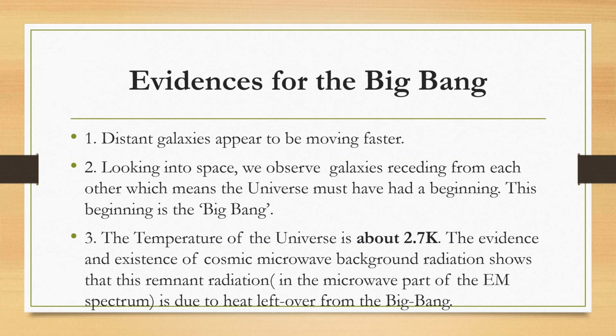And on average, the temperature of the universe is about 2.7 Kelvin. So that shows us that the universe is very cool. 2.7 Kelvin is way, way below 0 degrees. So we have a very warm Earth, and we also have a universe that is pretty cool. There is a lot of cosmic microwave background radiation, showing that there are cosmic waves that were left when the Big Bang took place. And this is obviously due to the heat that was there at the start of the Big Bang.